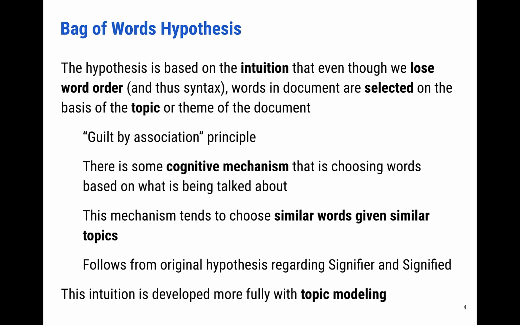This mechanism tends to choose similar words given similar topics, and this is a variation of the original hypothesis regarding the signifier and the signified that we just discussed, the statistical semantic hypothesis. Looking toward the upcoming modules, this intuition that we see with the bag of words hypothesis is developed more fully with topic modeling and in a much more sophisticated way. But the bag of words representation of text that we're looking at in this module will be the foundation of other operations that we're going to perform, such as topic modeling.